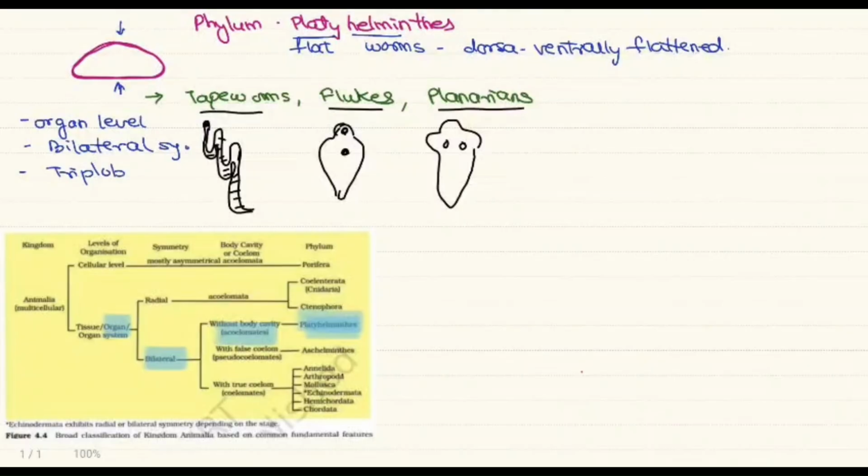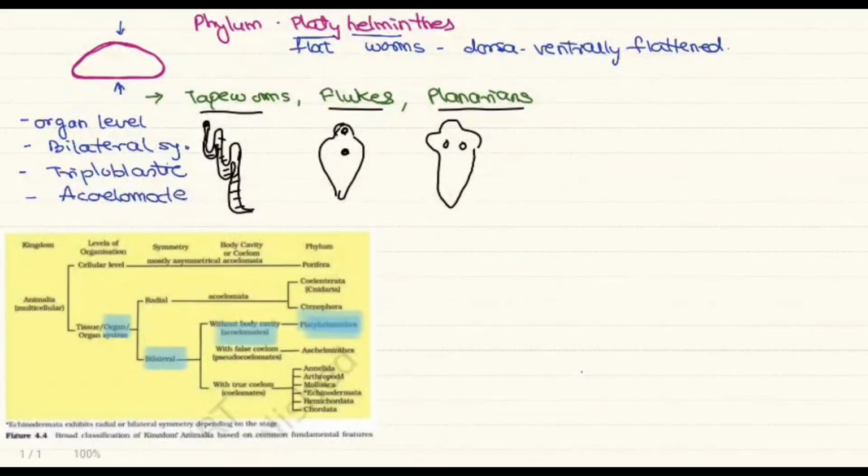When I say bilateral, these are triploblastic in nature. So what is triploblastic? Three germinal layers: ectoderm, endoderm and mesoderm. And these are acoelomate. That is, the coelom is absent or the cavity is filled with the mesoderm. So these are the typical characters, right?